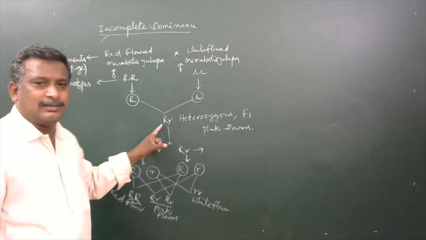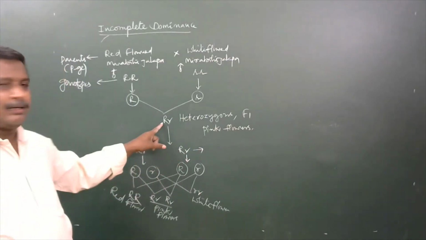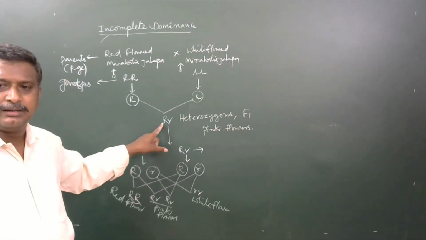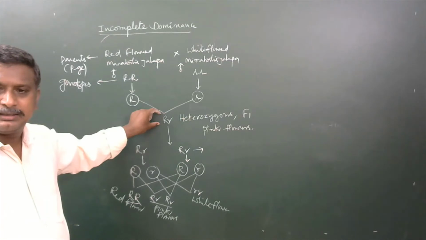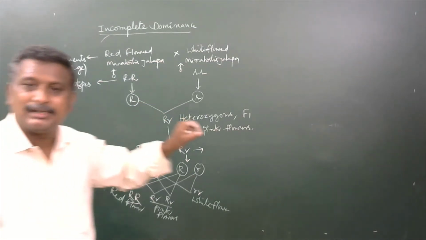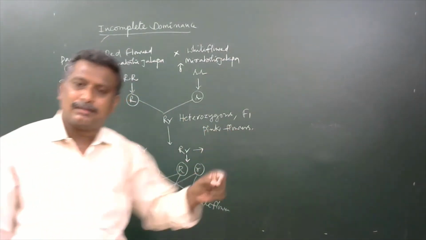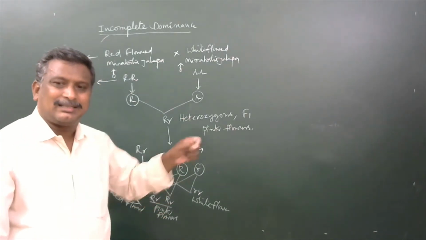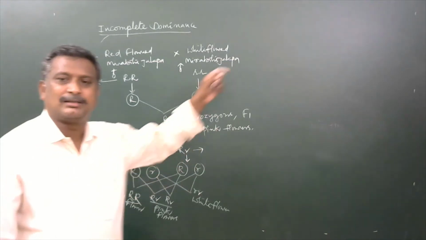Please observe here. Here capital R, small r, a heterozygous condition, is there in the F1 individual, in which the capital R, a dominant gene, never acts as a dominant gene on small r. That small r represents the character of a white flower developed in that plant.